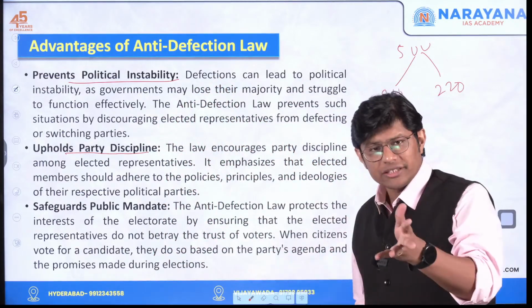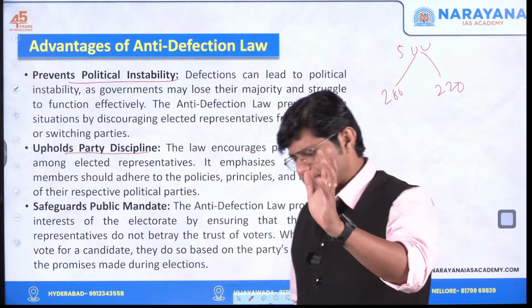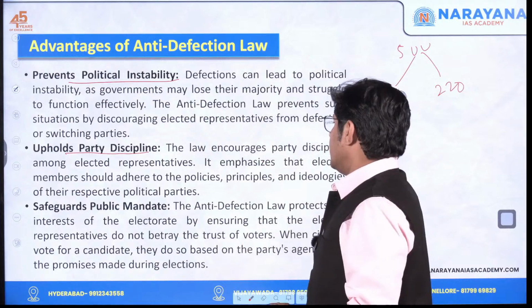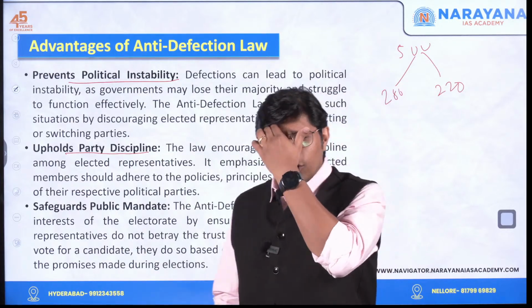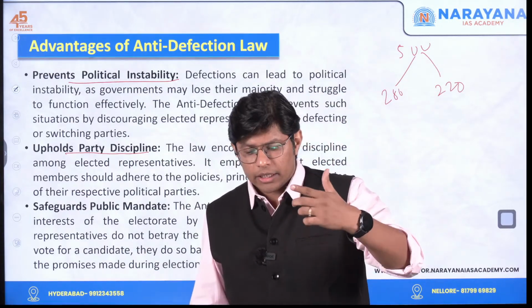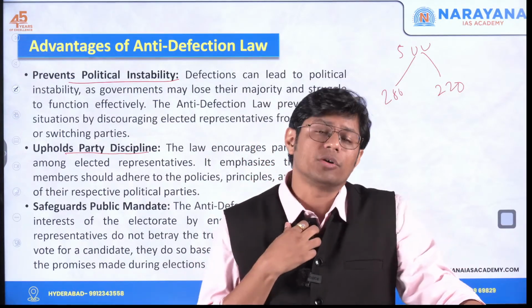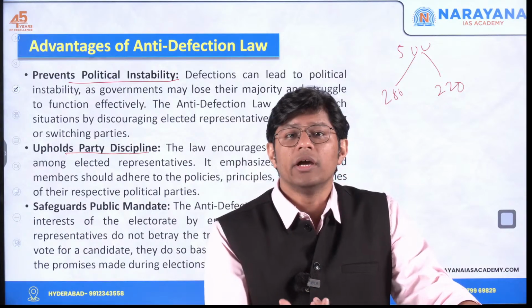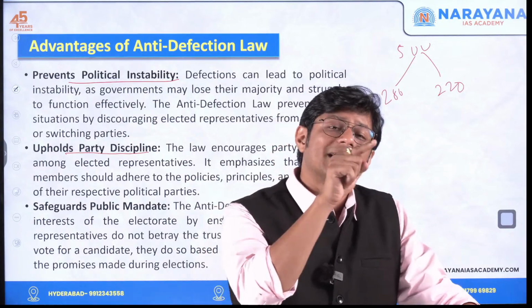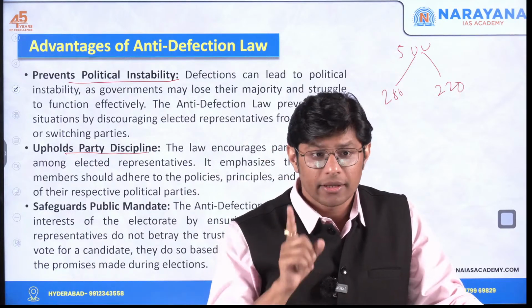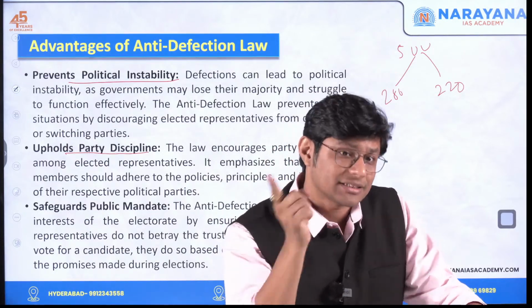Now, you can also see this from a critical angle. Yes, of course. Because when you go to vote, on the basis of which political party you want to vote, which means on the basis of the political party's agenda, you decide to vote for which political party. That's the reason upholding party discipline is important.